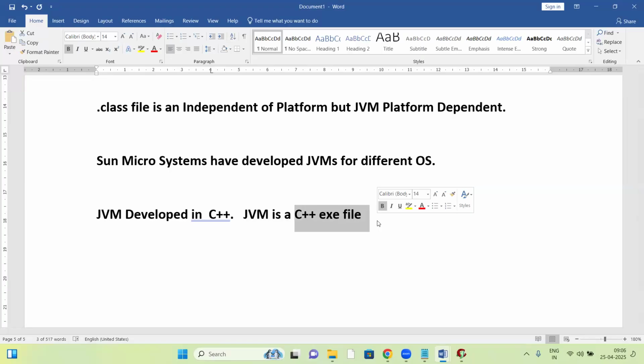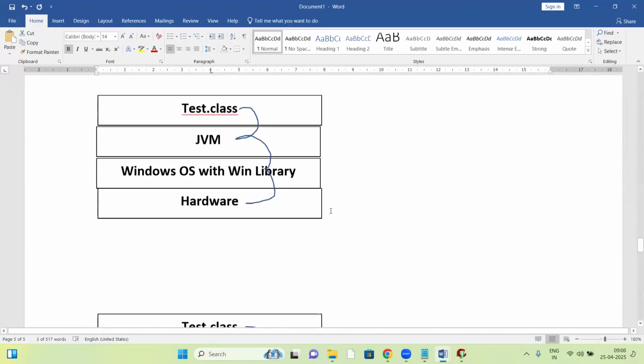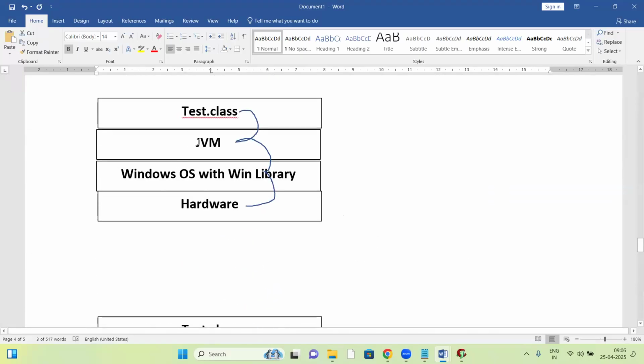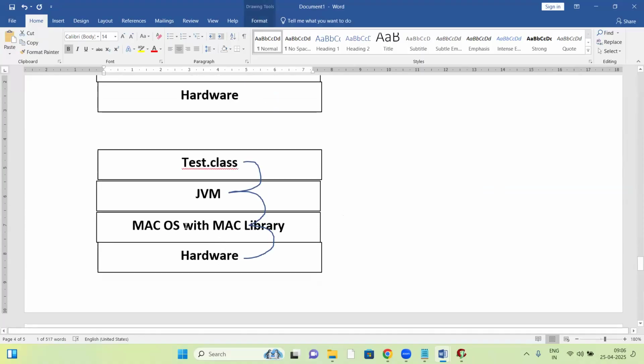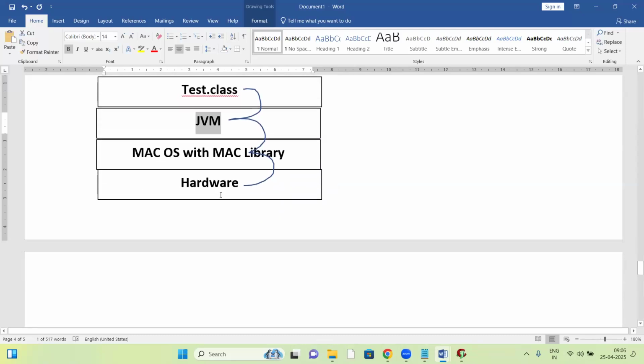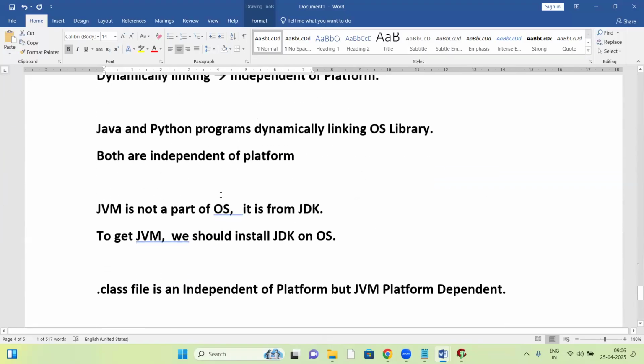So the Windows JVM is a Windows based C++ exe file. The Linux JVM is a Linux based exe file. The Mac JVM is a Mac based exe file. So the JVM is developed in C++, it is a C++ exe file, and an exe file is OS dependent.